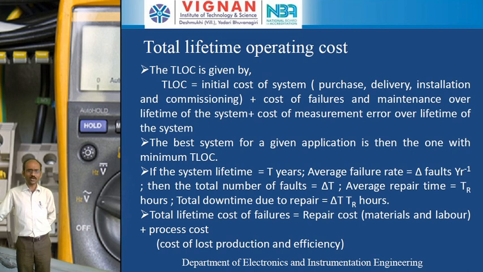Coming to total downtime due to repair. I already explained that downtime is called the non-survival time. Here we have two time intervals: total uptime and total downtime. If you take any instrument or measurement system, we explain uptime and downtime based on repairable and non-repairable items.